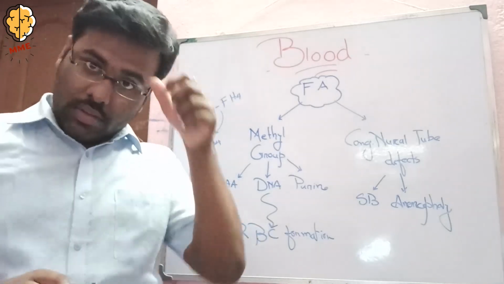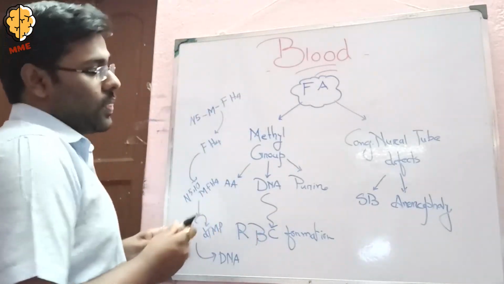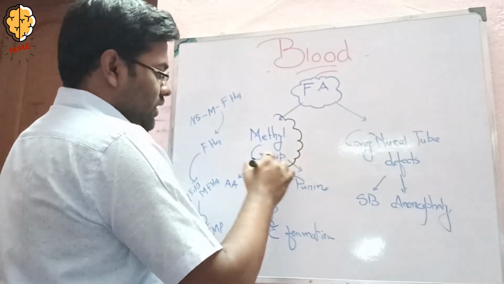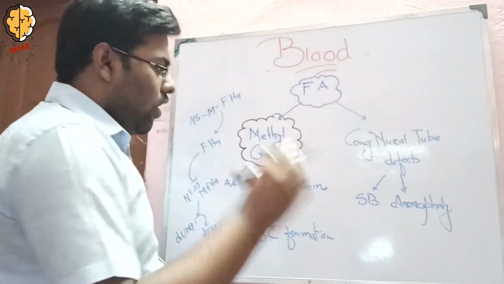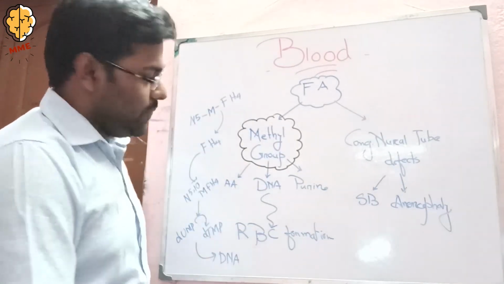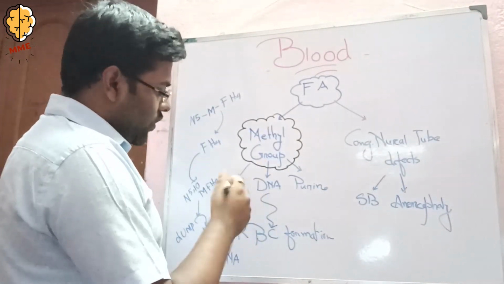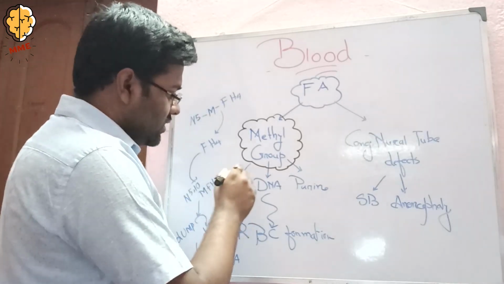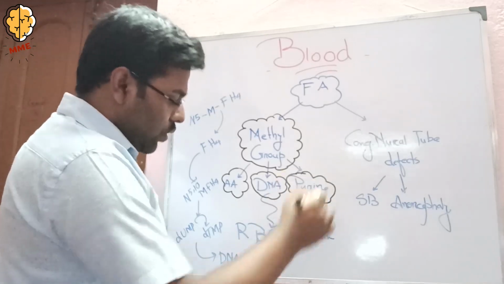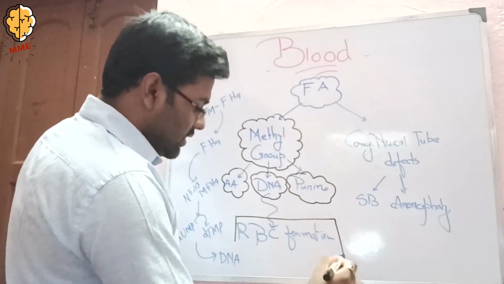Why is folic acid needed? First of all, folic acid is a precursor of an essential methyl group donor. The methyl group is used for the synthesis of amino acids, synthesis of DNA, synthesis of purine, and those are essential for red blood cell formation.